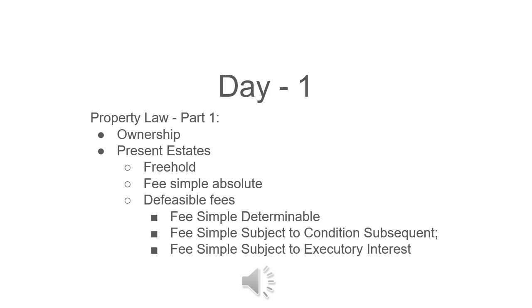This is known as the possibility of reverter. If the condition happens, ownership reverts to the grantor. This is the grantor's retained future interest, such as the fee reverting to the grantor upon occurrence of the condition. This future interest is freely alienable by the grantor during life and death. So this possibility of reverter is alienable by the grantor during their life and during death.